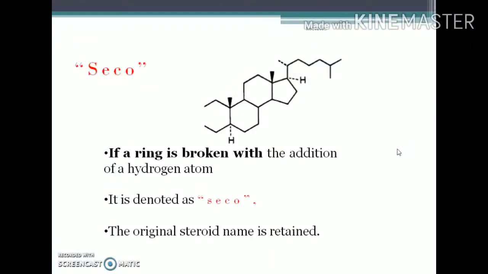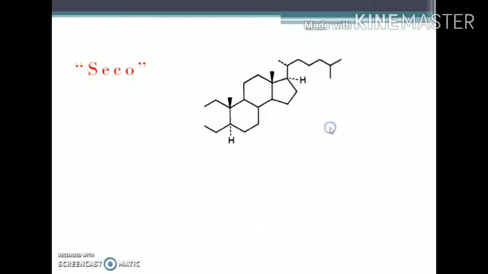Now next is the use of the term SECO. SECO indicates when a ring is broken. So here you can see in this example that the ring A is broken at the second and the third position. When this happens, it is denoted as SECO, S-E-C-O, and the original name is retained. So it is named as 2,3 SECO. The ring is open between the second and third carbon atom, and the nomenclature is 2,3 SECO 5 alpha cholestane. Cholestane because it contains 27 carbon atoms. So that is the term SECO.